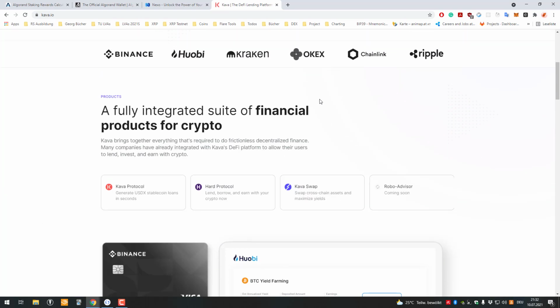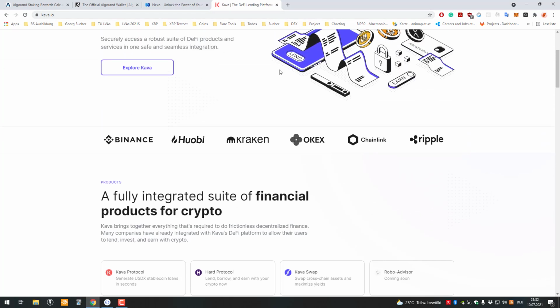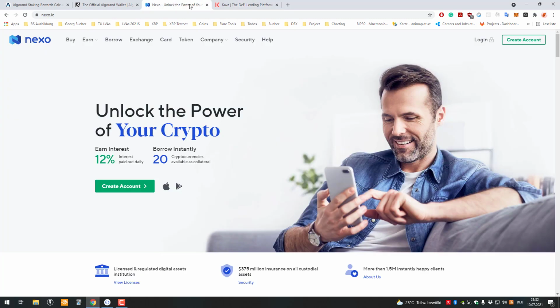I already came to my decision that I'm using Nexo, and I'm not entrusting the rest. What I really like about Nexo is that it pays you the rewards in the currency you're lending. So basically, I'm lending XRP and getting more XRP, and that's pretty cool. But that's, like I said, only my opinion, or at least what I'm doing.